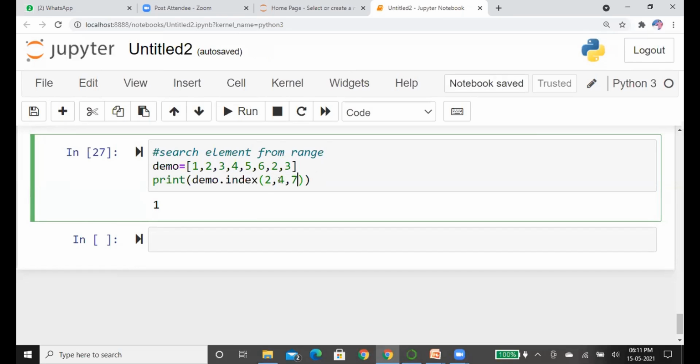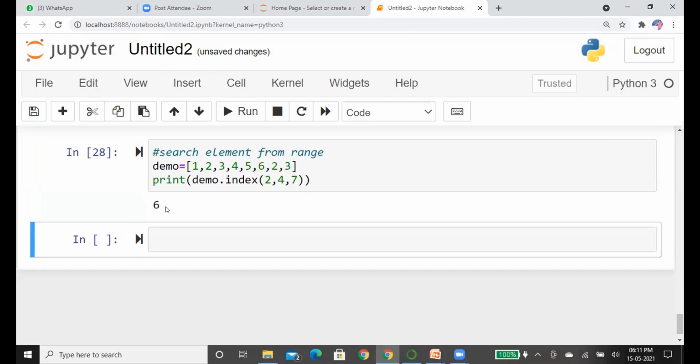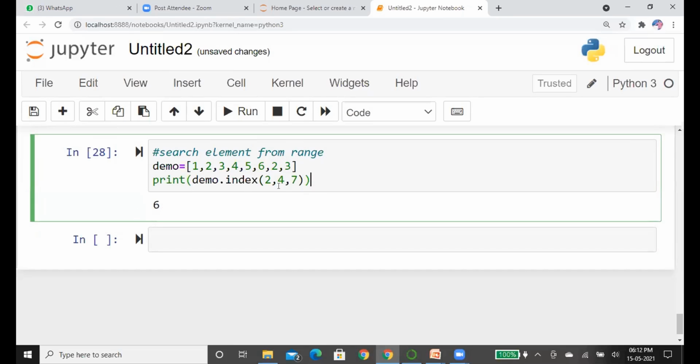Now it will search the elements from index 4 to the end of the list. So it will return the value of the second part of the element 2. See here, we got the index 6 because the element 2 is in the range between 4 to 7 at the position of index 6.